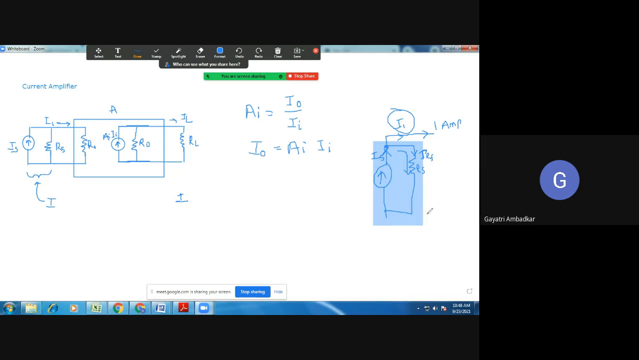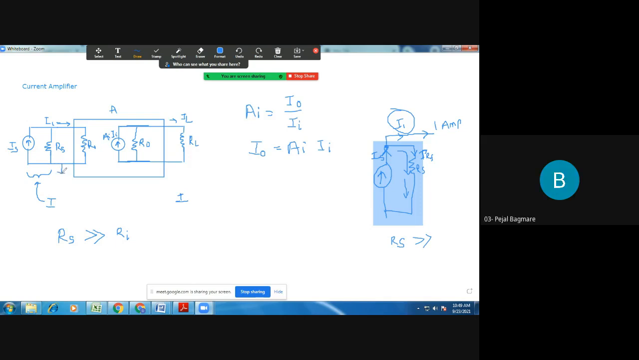If this value is high, no current will flow through this. So RS, whenever it's a current source, RS must be very, very high. So here, if you compare the RS with RI, this RS should be very, very high as compared to RI. Got it?